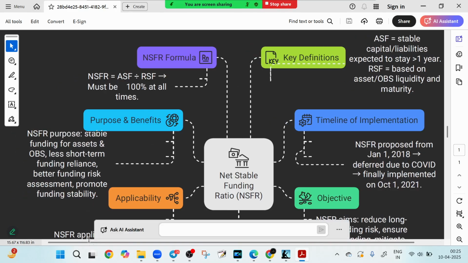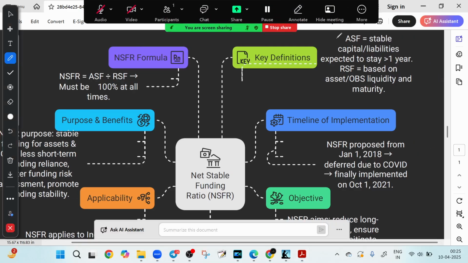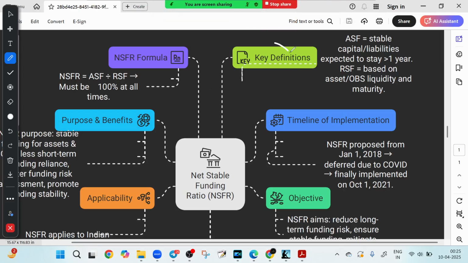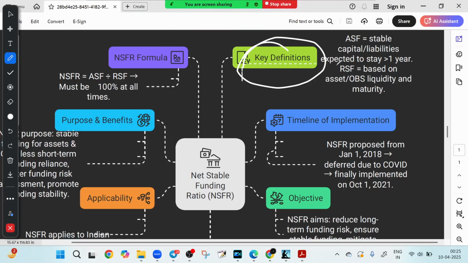So what is the definition of a stable ASF? Let's look at the top right corner. ASF, you can see it here. Let me highlight it. This definition. So ASF includes stable capital and liabilities expected to remain for more than 1 year, because here we are talking about stable funding. So funding is what? From where we are getting the fund? Obviously, fund is generated from liability. But from where is the bank getting fund? From capital or borrowing or liabilities. Many kinds of liabilities are there. That is called available stable funding.